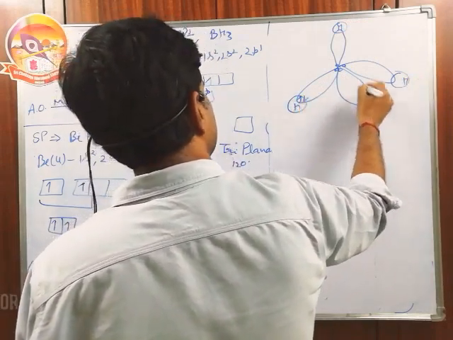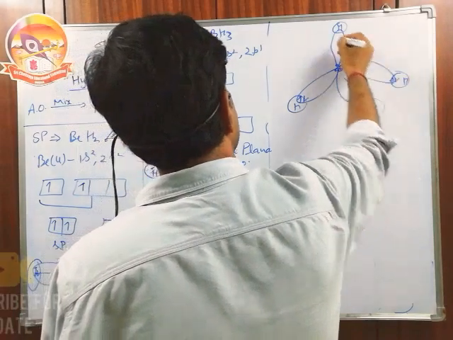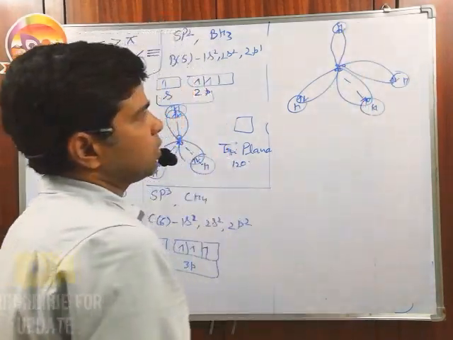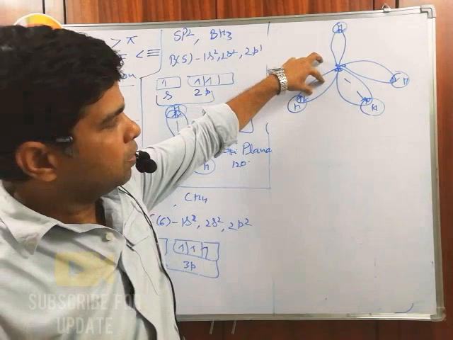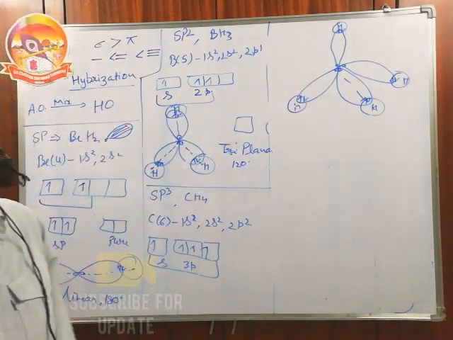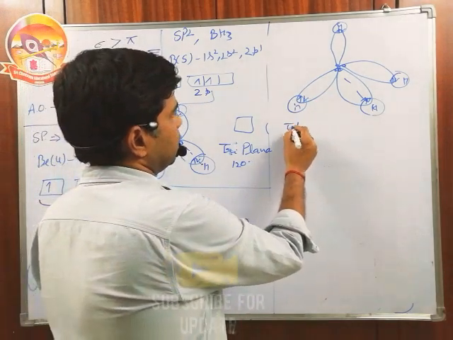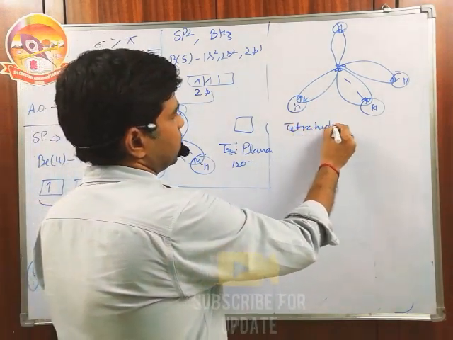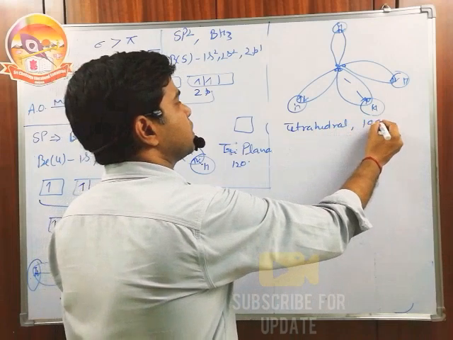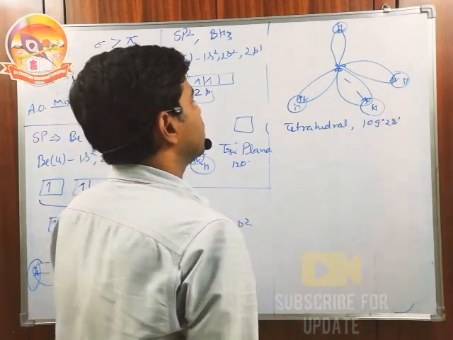Each bond is present on the internuclear axis. So this is sp3. This sigma bond is formed by the sp3-s overlapping. The shape is called the tetrahedral. Bond angle is 109 degrees 28 minutes.